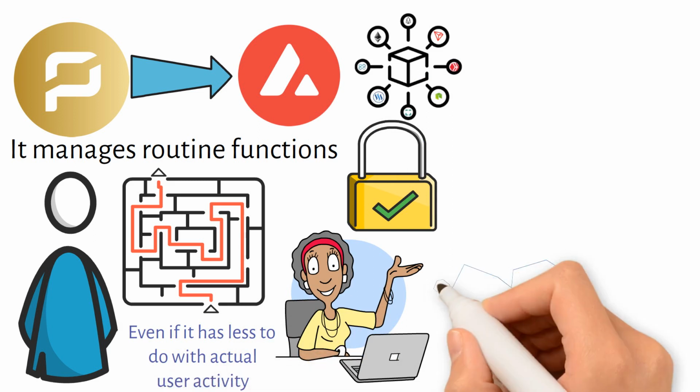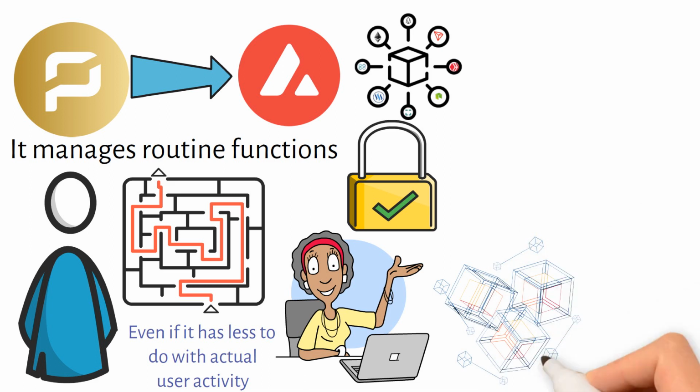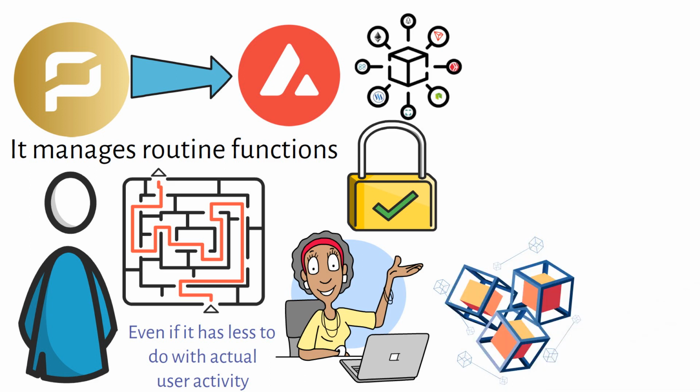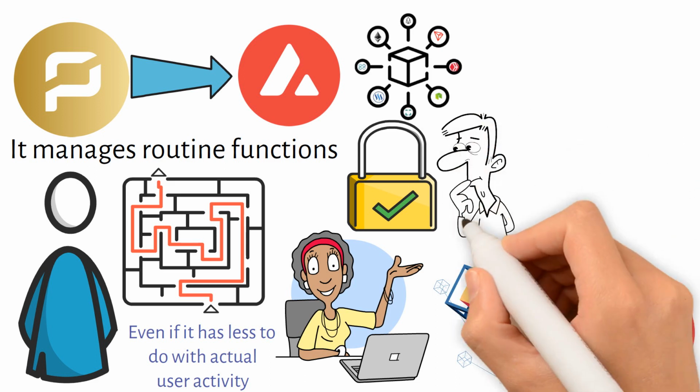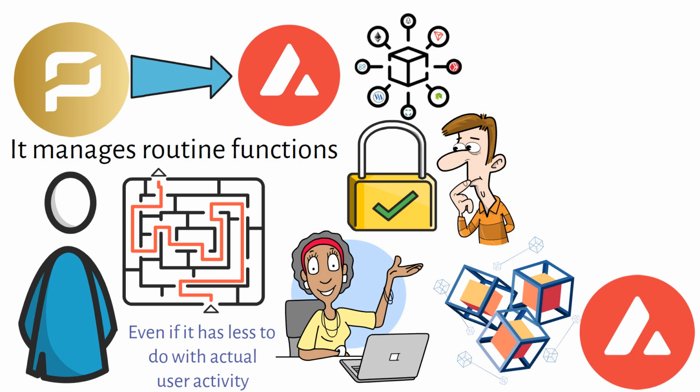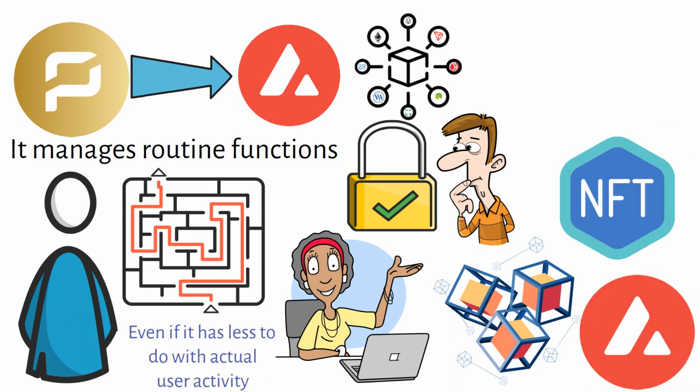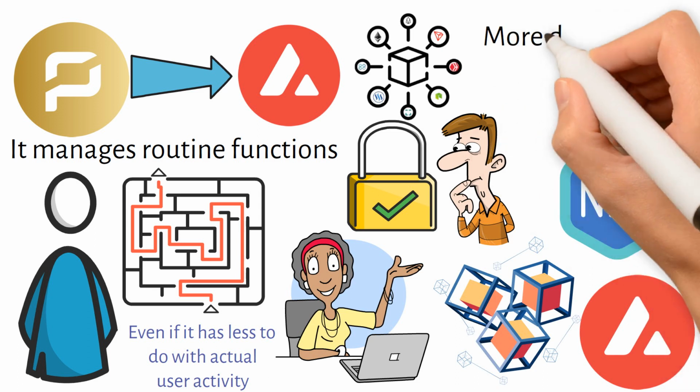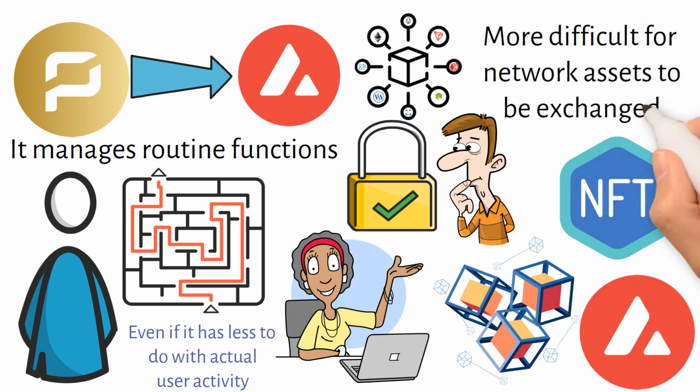As opposed to monolithic blockchains, in which many operations compete for the same resources, Avalanche divides important network components. This lessens the chance that a particular kind of activity, like the unexpected release of NFTs, could make it more difficult for network assets to be exchanged.